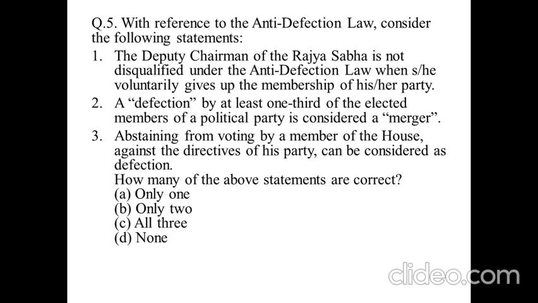Question number 5: with reference to the anti-defection law, consider the following statements. The Deputy Chairman of the Rajya Sabha is not disqualified under the anti-defection law when he or she voluntarily gives up the membership of his or her party. Second, defection by at least 1/3 of the elected members of a political party is considered a merger. Third, abstaining from voting by a member of the House against the directives of his party can be considered a defection. How many of the above statements are correct?